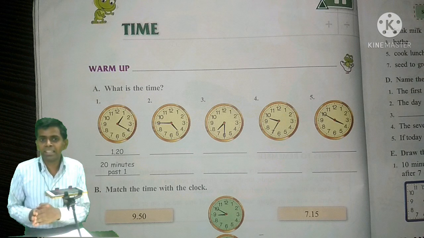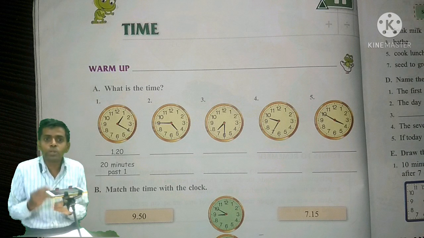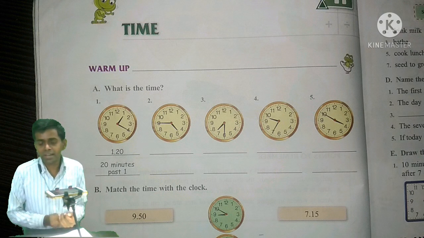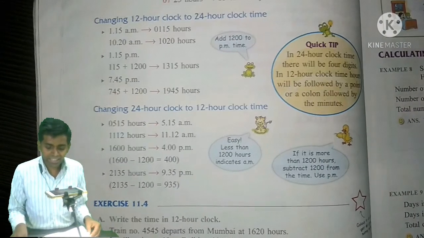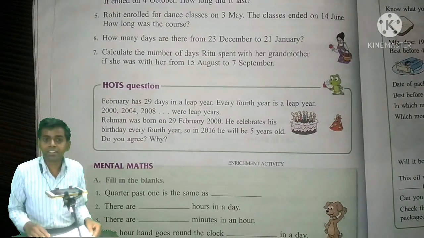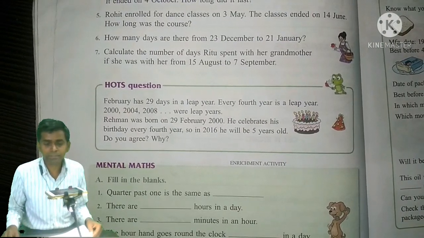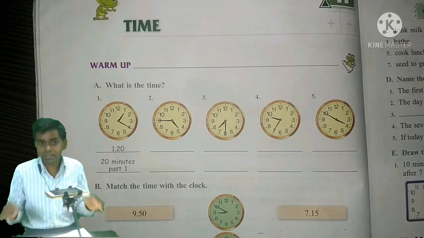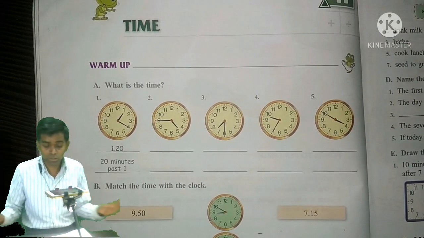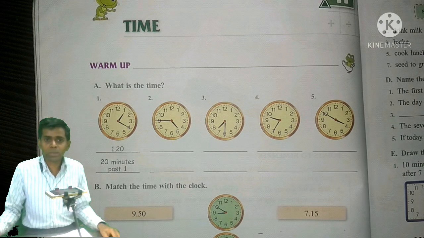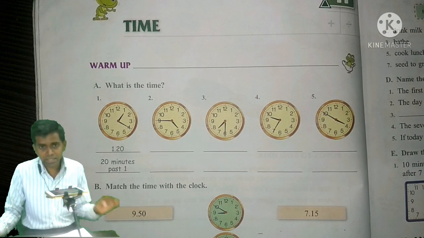Let us suppose that an event is occurring and you have to count the time duration of that event, so we will understand that. And in this chapter we will understand about time duration as well as about the calendar, that means counting of days, how to count days. In this chapter we will learn all these things. So before starting the chapter, let's understand the basic things about time.